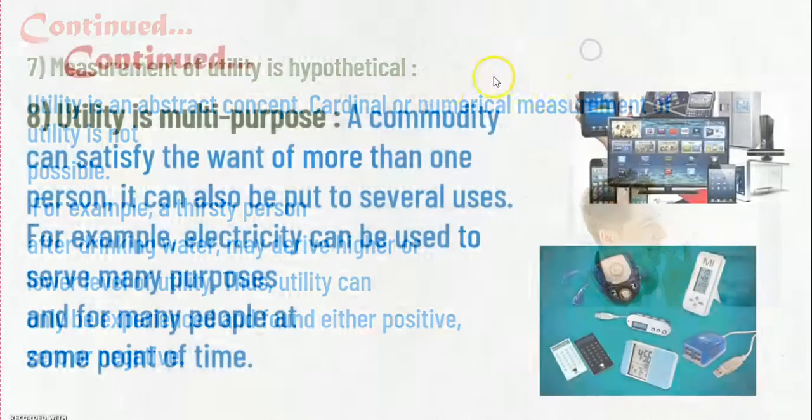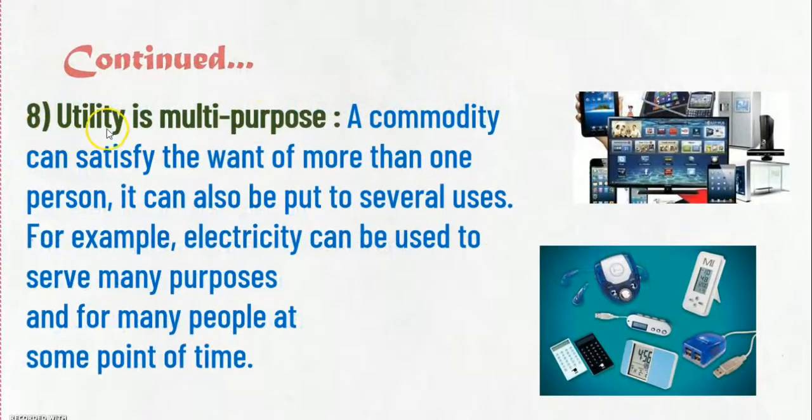Now see the next one here. Eighth one, utility is multi-purpose. Here, a commodity can satisfy the want of more than one person. It can also be put to several uses.